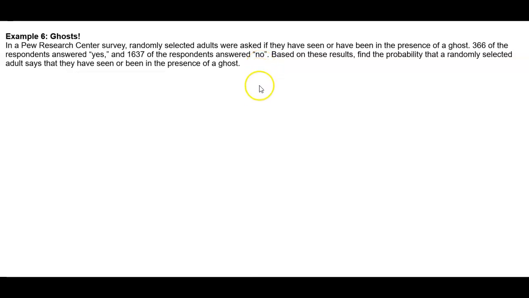Example 6, ghosts. In a Pew Research Center survey, randomly selected adults were asked if they have seen or have been in the presence of a ghost. 366 of the respondents answered yes, and 1,637 of the respondents answered no. Now, based on these results, find the probability that a randomly selected adult says that they have seen or been in the presence of a ghost.